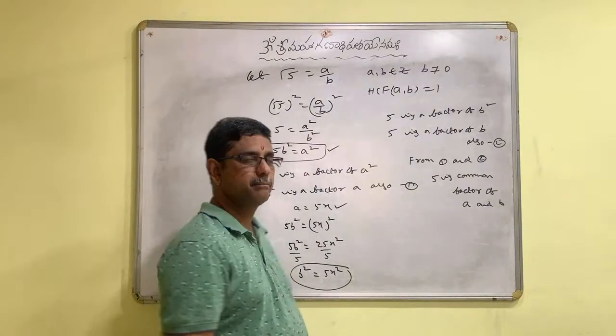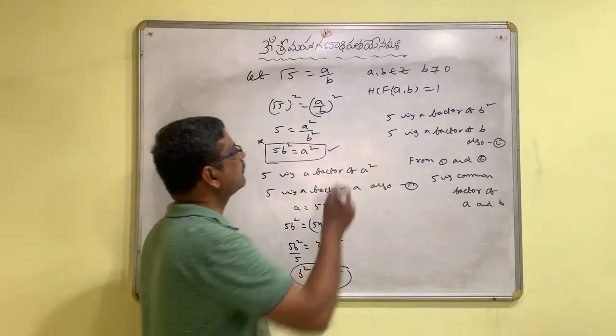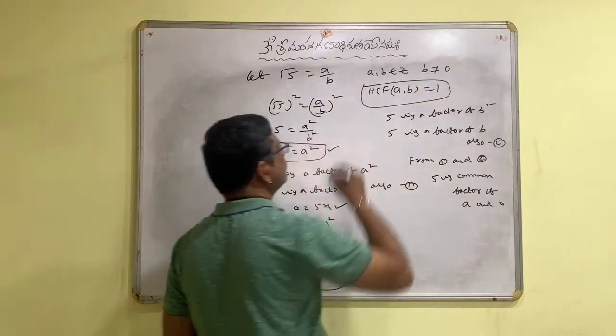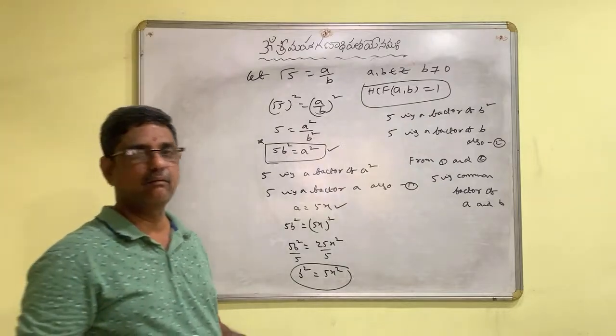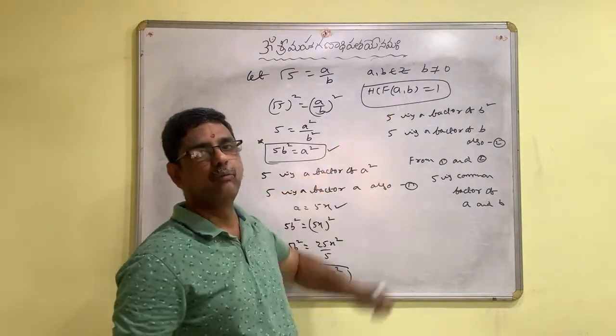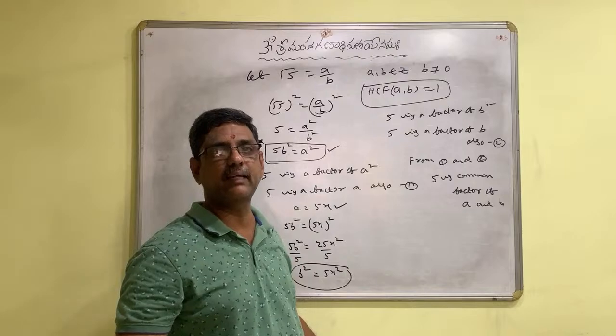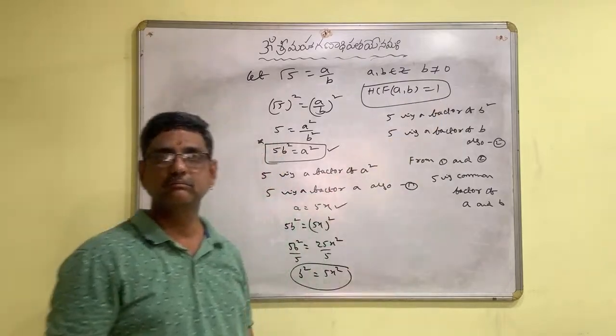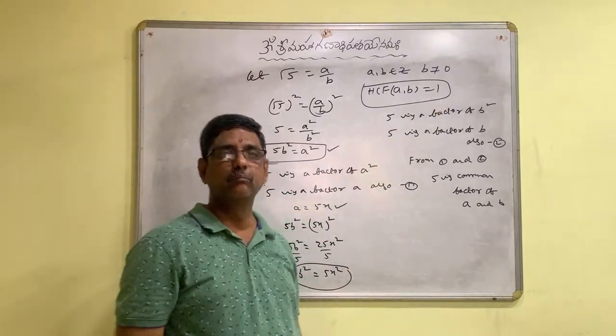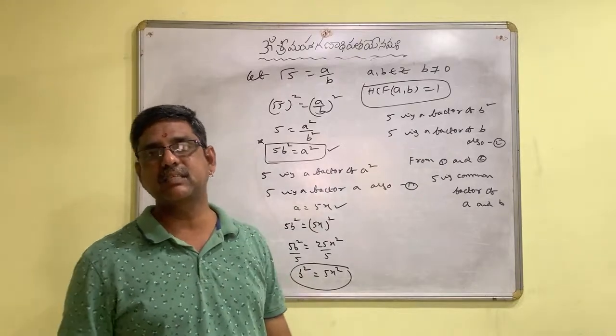Okay, children? But what have we taken here? a and b do not have common factors other than 1.